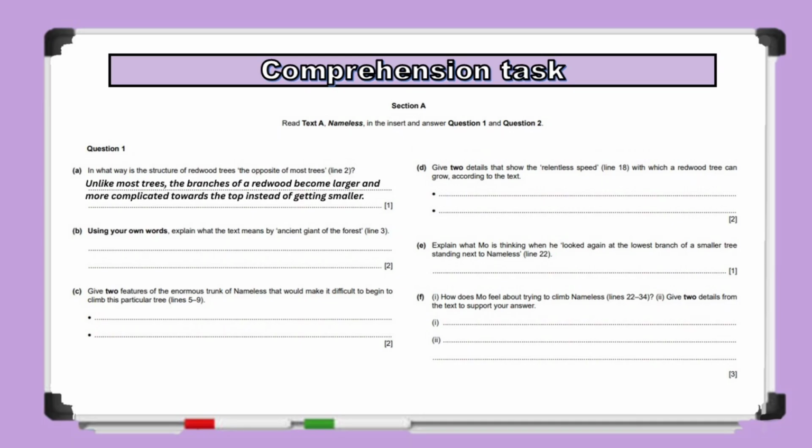The answer is, unlike most trees, the branches of a redwood become larger and more complicated towards the top instead of getting smaller. Since this question is worth 1 mark, one complete sentence is enough.